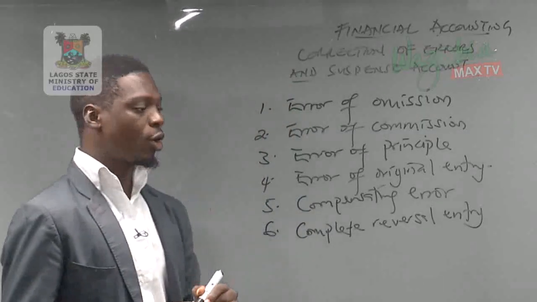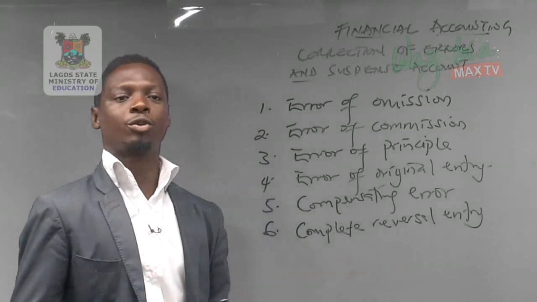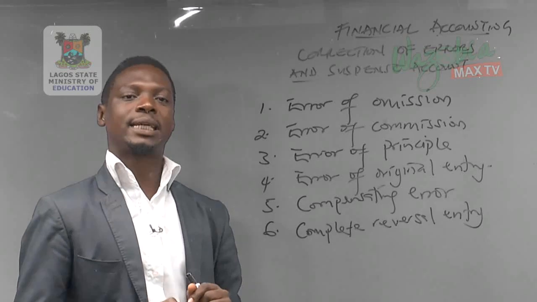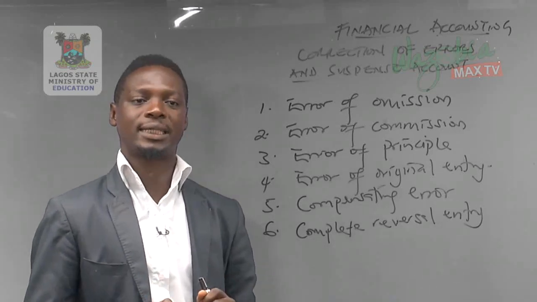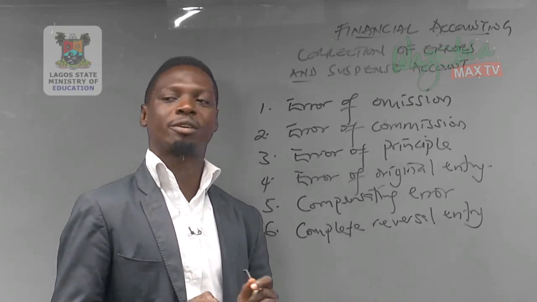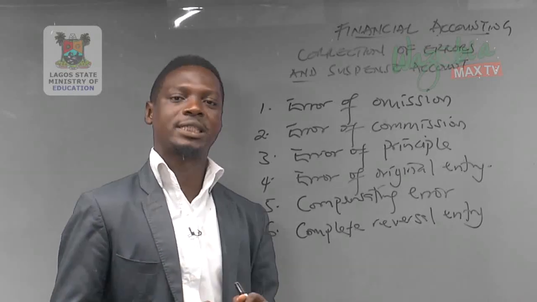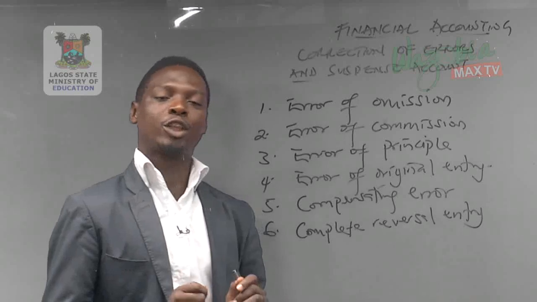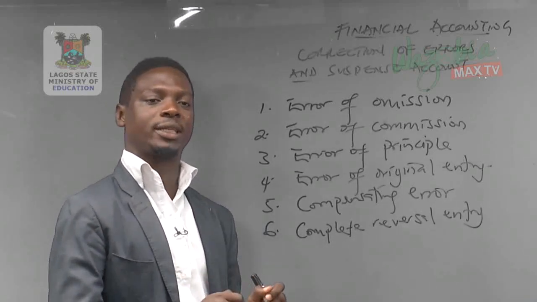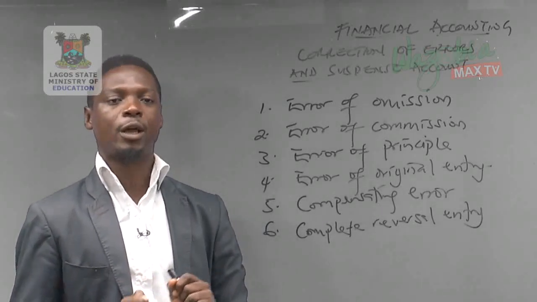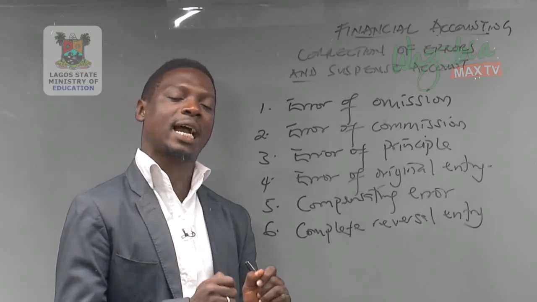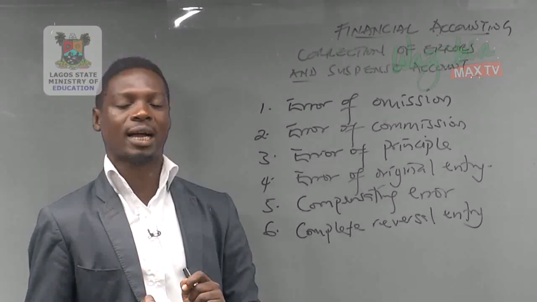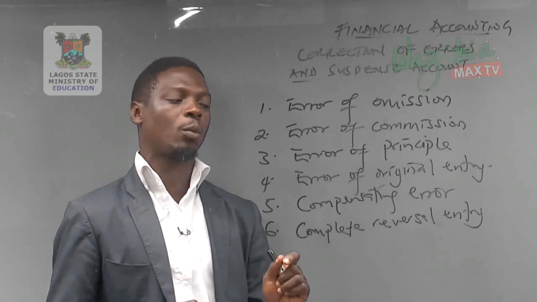This is an error committed when you record on the wrong side of the account. That is, the account that's supposed to be debited is credited, and the account that's supposed to be credited is debited. For example, sold goods for cash 200 naira. In a proper double entry, the sales account should be credited and the cash account should be debited. But if you credited the cash account and debited the sales account, then you have committed an error of complete reversal of entry.